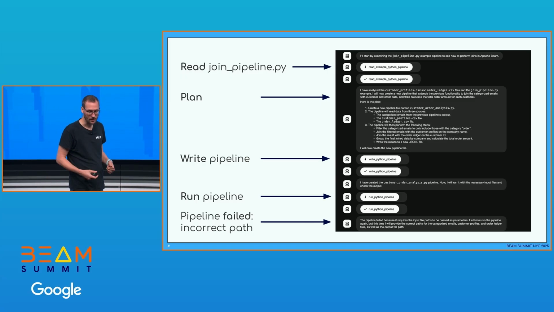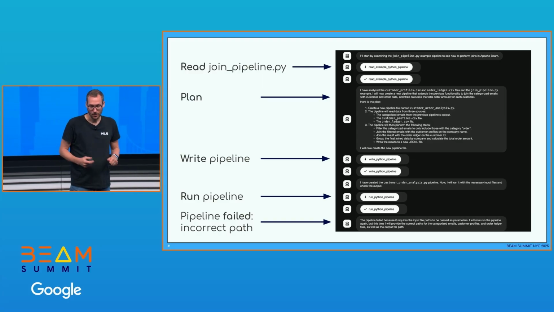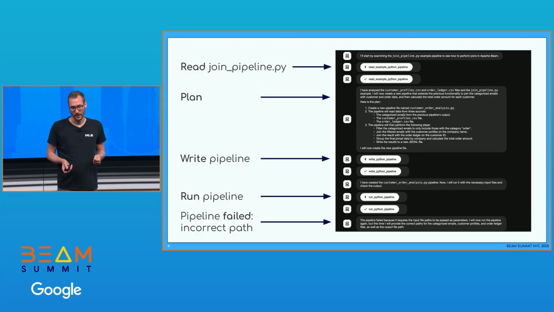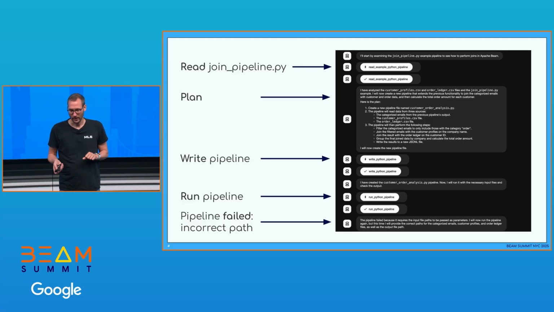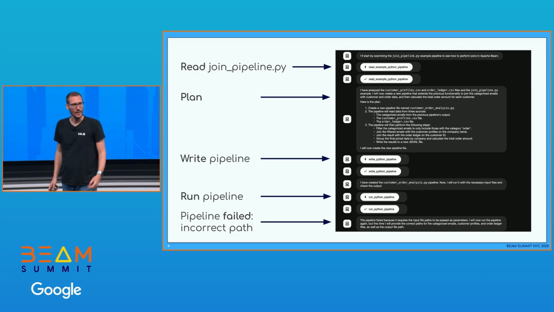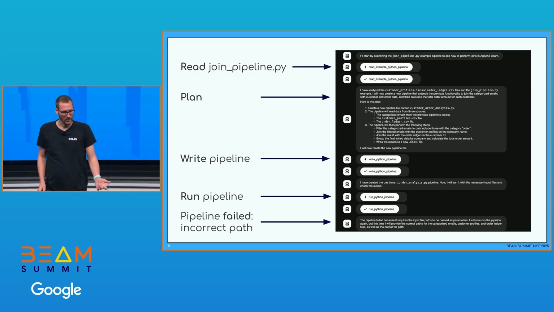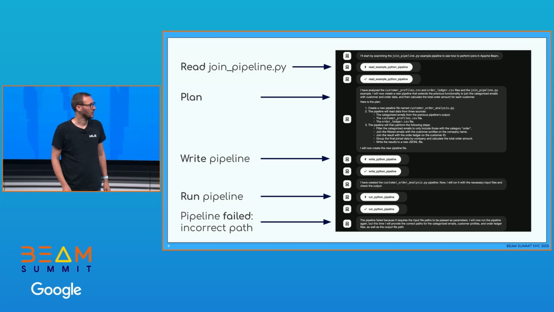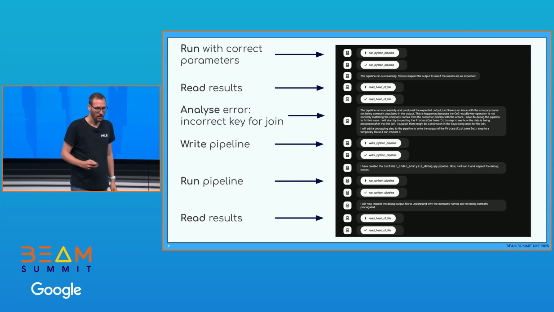I do a plan, and this plan basically has 3 steps. Create a new pipeline, customer order analysis, then read the data from 3 sources, and then perform the following steps, which is basically filtering and combining. Then I will write the pipeline, I will run the pipeline. In this case, we realize, okay, the pipeline actually failed because the path was incorrect. Then we run it again with the correct parameters.